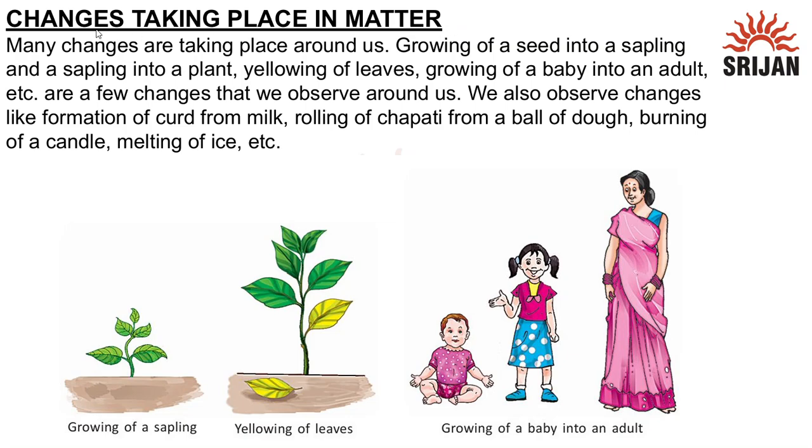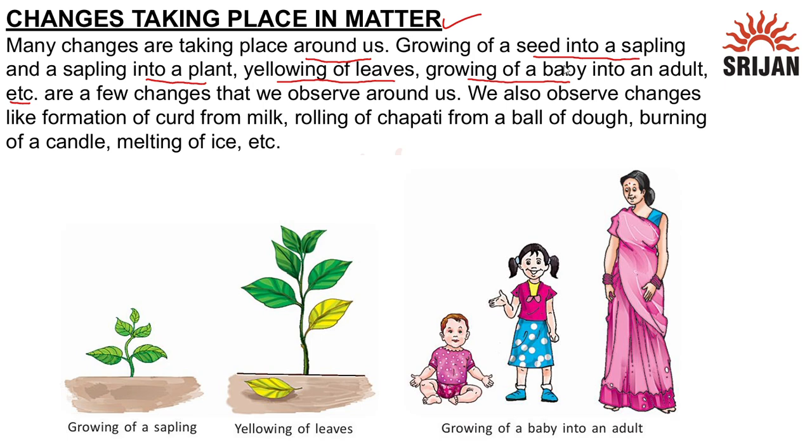Today's topic is changes taking place in matter. Many changes are taking place around us, growing of a seed into a sapling and a sapling into a plant, or yellowing of leaves, growing of a baby into adult, etc. are the changes of matter occurring around us.